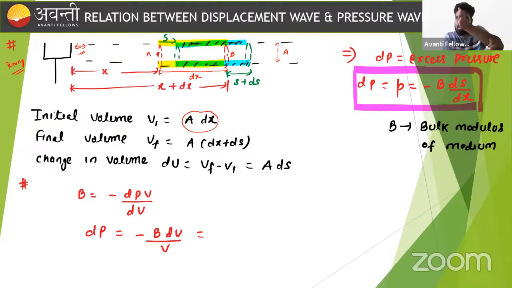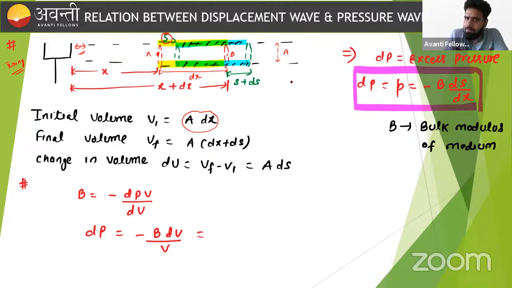The particle which lies at position x from the source starts oscillating in this way, correct? So if the displacement of this particular particle which lies at distance x from the source is s, why s? Because we already know that the displacement form equation is written in terms of s. So this displacement of the particle at point A is s, as shown in this figure.